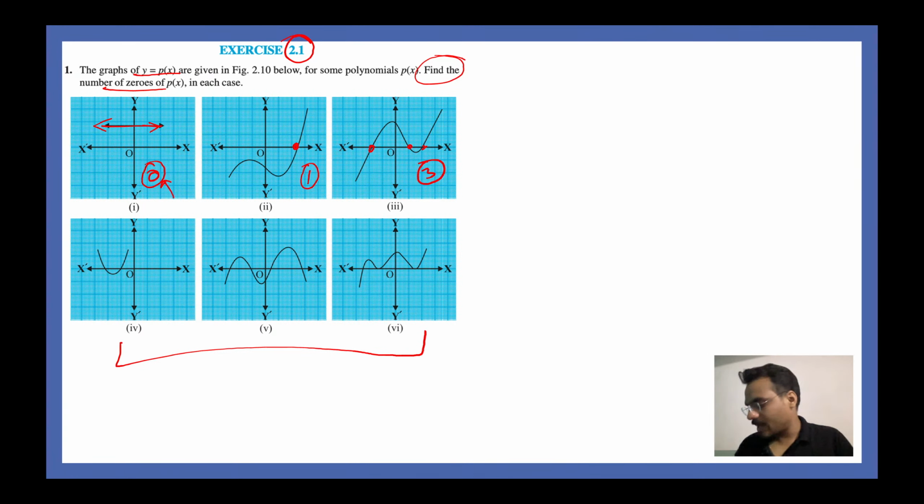Very nice. 2, 4 and 3. That is the correct answer. That is indeed the correct answer.